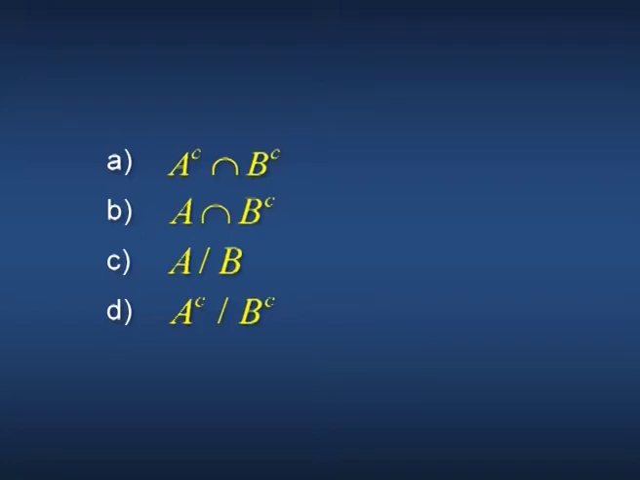Problems. Problem number 1. Two unbiased dice are thrown. Let A denote the event that the sum of the numbers shown on the faces is odd, and B denote the event that at least one die shows the face with the number 1. Number 1. Describe the complete sample space. Number 2. Find probabilities of the events A complement intersection B complement, A intersection B complement, A given B and A complement given B complement.